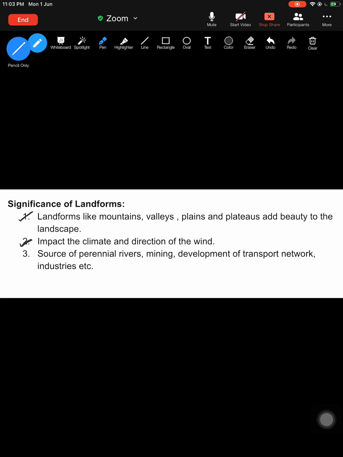Landforms are important because they affect the climate and direction of winds. Landforms like mountains are a source of perennial rivers. Landforms like plateaus have mining. Landforms like plains help us in the development of transport networks and industries. So these are the significances of landforms. Moving to the next,